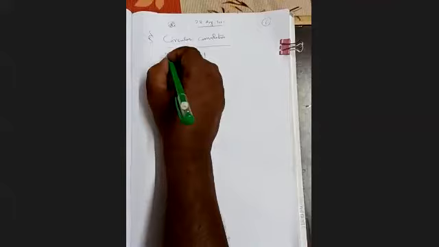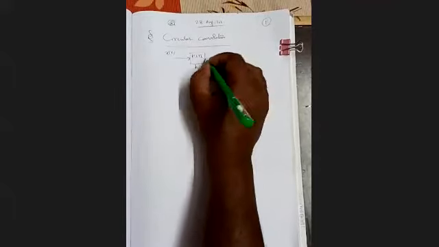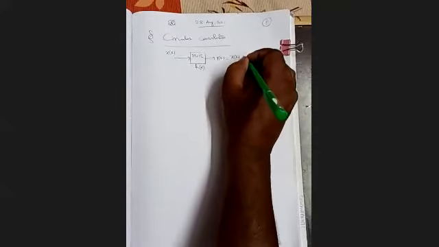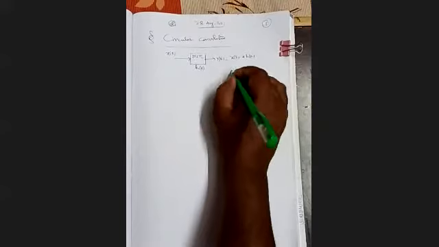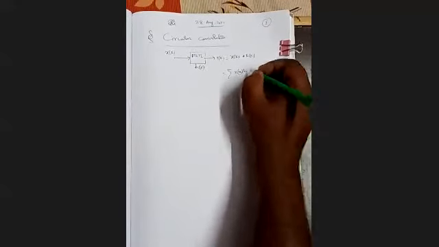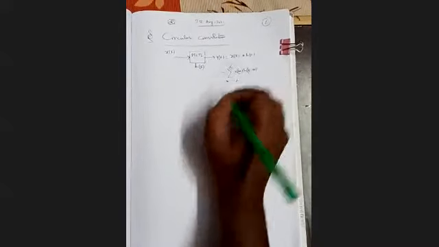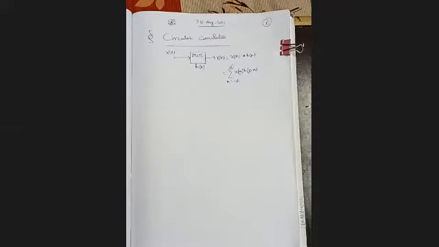If we have x[k] as input, then our output y[k] is the convolution between x[k] and h[k], which is equal to the summation of x[m] h[k minus m], where m is varying from minus infinity to plus infinity.